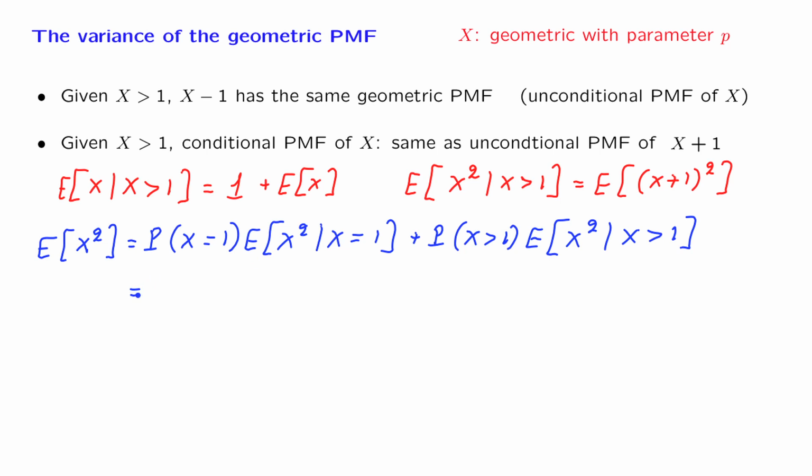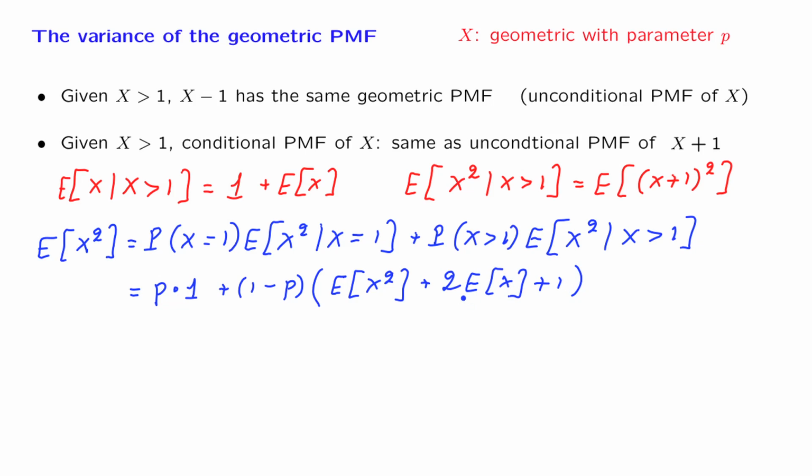Now let us calculate terms. The probability that the first toss results in success, that X is equal to 1, this is p. And if X is equal to 1, then the value of X squared is also equal to 1. And then there is probability 1 minus p that the first trial was not a success, so we get to continue. We have this conditional expectation here, but it is equal to this unconditional expectation up there. And now let us expand the terms in this quadratic and write this as the expected value of X squared plus twice the expected value of X plus 1.